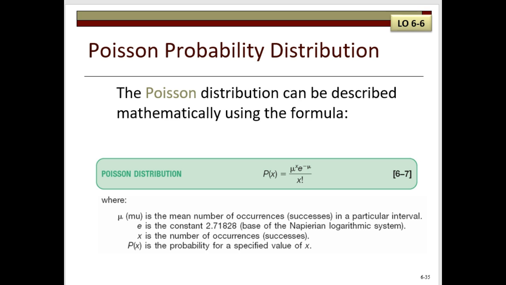So now let's talk about how to compute the probability of a certain random variable x for a Poisson distribution. Since we know the value of the random number for which we want to obtain the probability, and we also know the value of e, we only need to know the mean, mu, of the population. A later slide will demonstrate how the Poisson formula is used to find the probability for a random number x given a population mean.